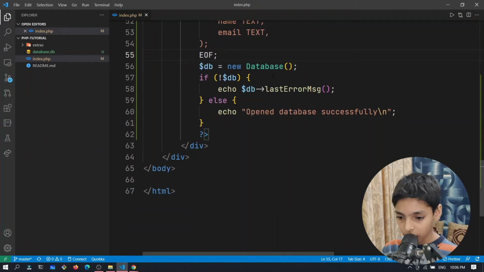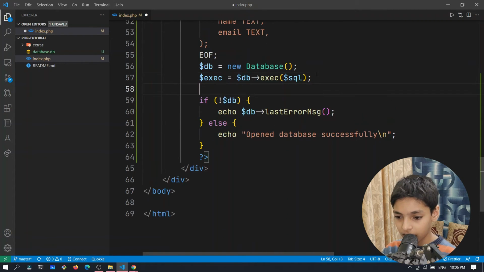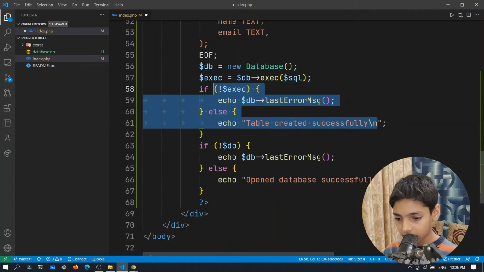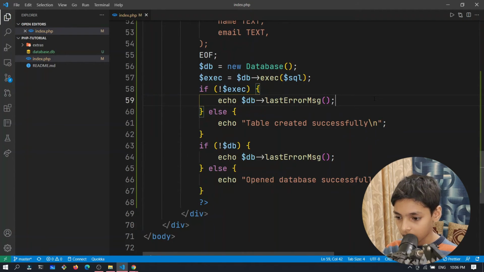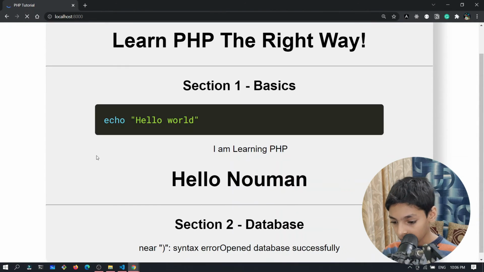Then what we can do is say dot exec equals db exec, and then we pass in that SQL there. Then we can check if this executed or not, so we can pass in this code. This says if the table was created successfully, then it will log that, otherwise not. Now again, if you look back inside of it and refresh, it's going to create that table. We refresh and we see, oh,